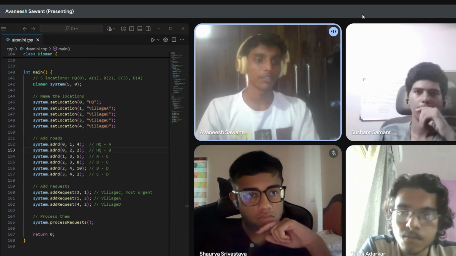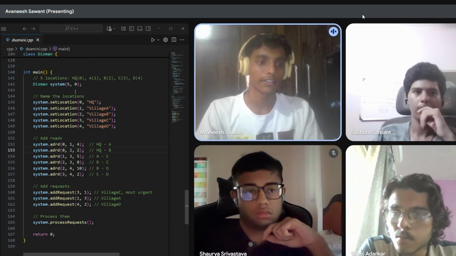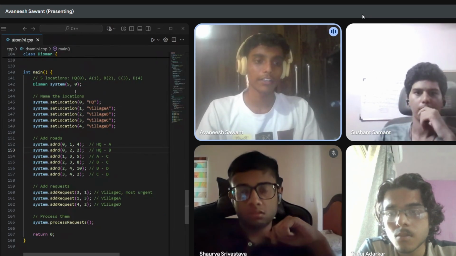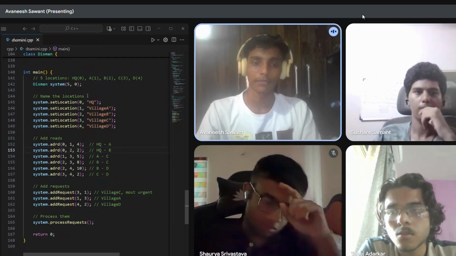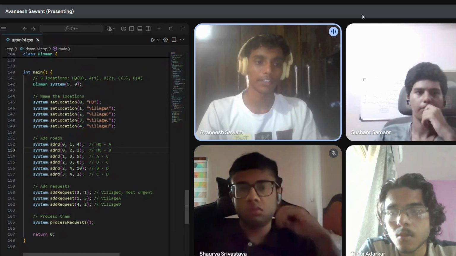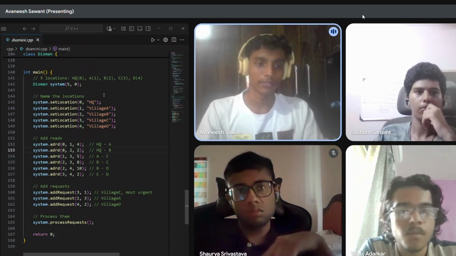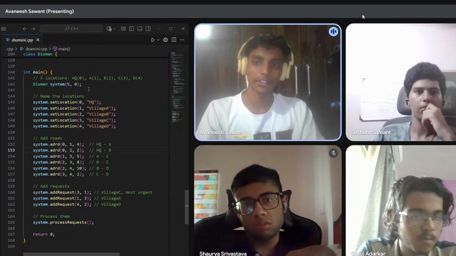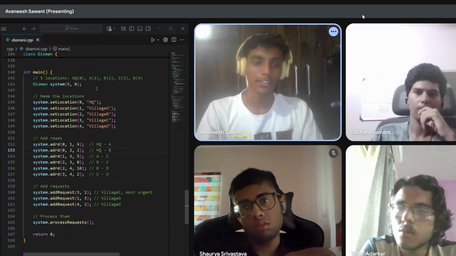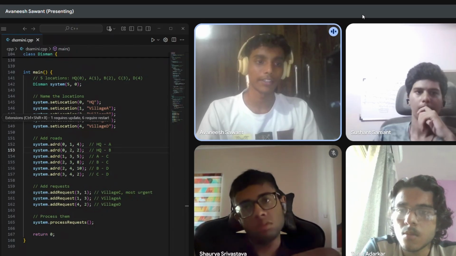So in the main function, I basically simulated a small disaster management system that decides which location to help first and how to reach it using the shortest path. I started by creating an object called system that stands for disaster manager. And here I passed two parameters, that is 5 locations and 0 as the headquarters. The locations are not to be numbered, that's why we have given them in alphabetical order. HQ stands for 0 and then A, B, C, D, and all these locations stand for villages A, B, C, and D.